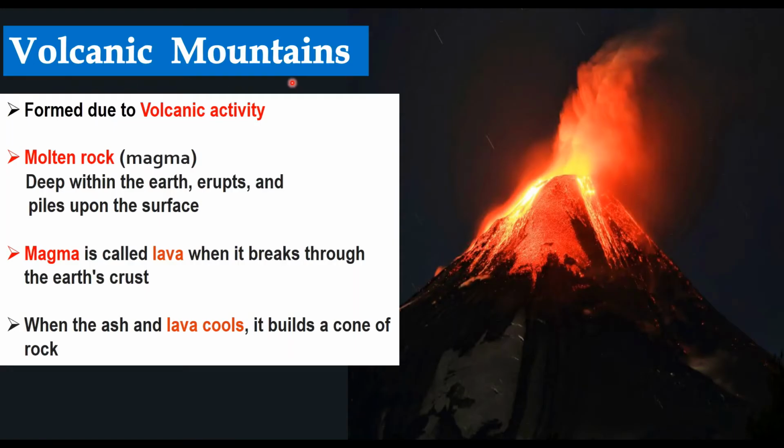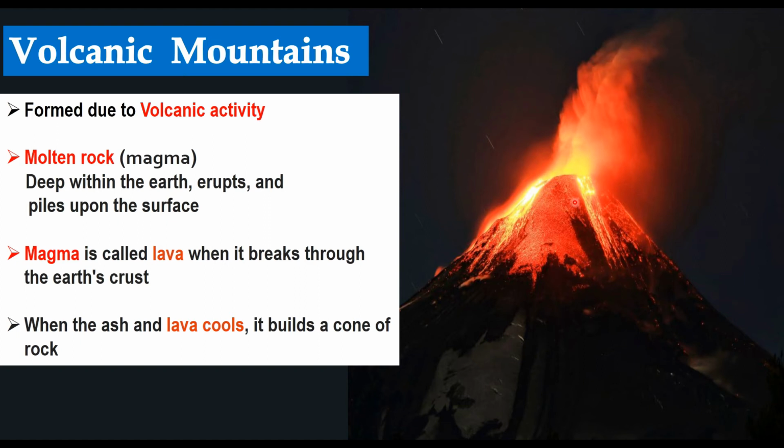Volcanic mountains. Such mountains are formed due to volcanic activity. What is this volcanic activity? Molten rock or melted rock, which is known as magma, from deep within the Earth erupts and piles up on the surface.